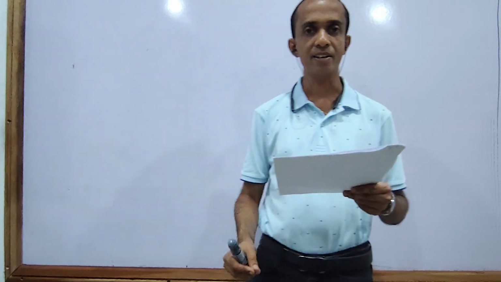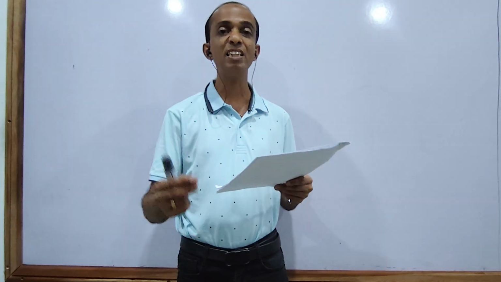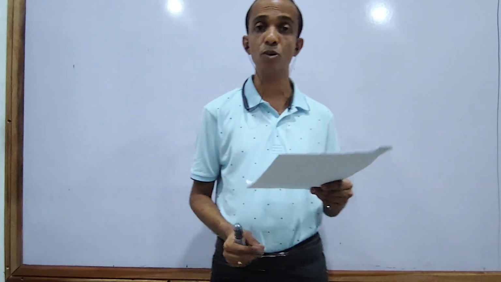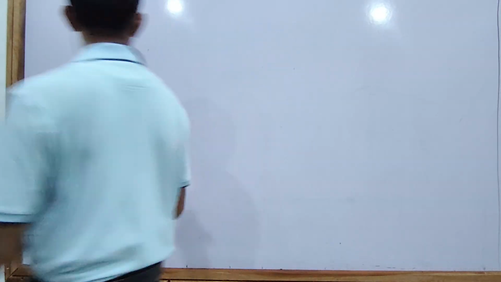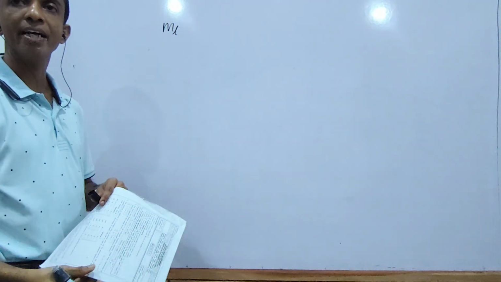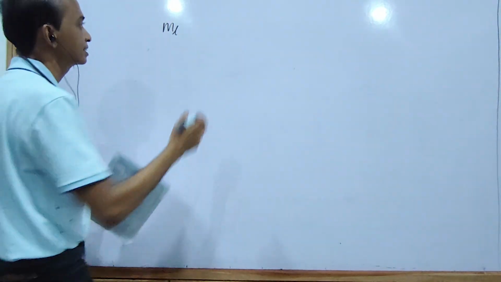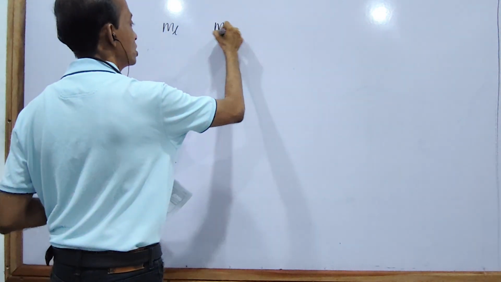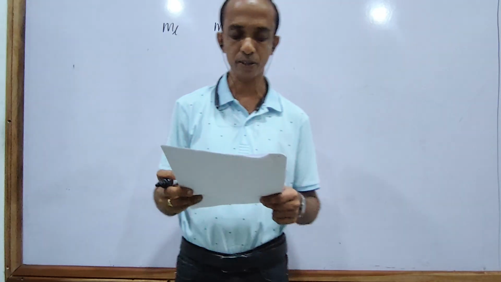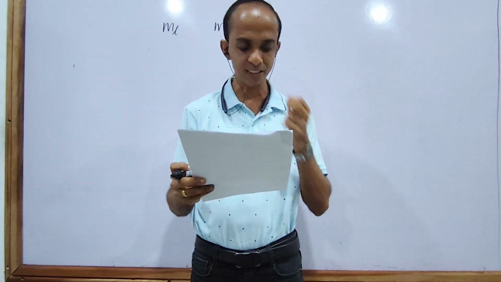What is the quantum number n? n is the principal quantum number. l is the azimuthal quantum number, or angular momentum quantum number. What is the meaning of ml? ml is the magnetic quantum number. They are talking about ms also. ms is the spin quantum number. Right, what do they ask you?